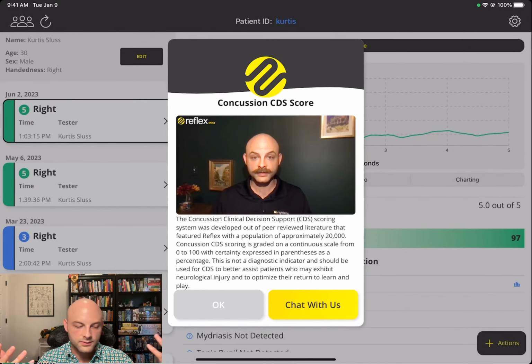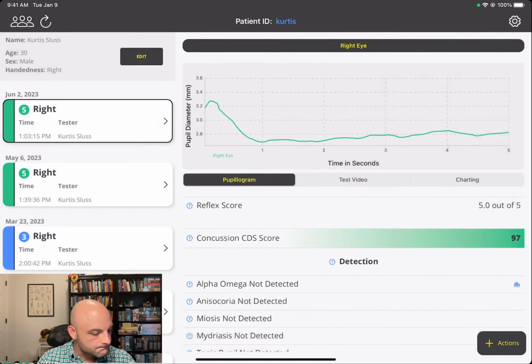So a ton of our customers and users utilize this scoring method for all sorts of things like dysautonomia and more geriatric related conditions like neurodegenerative diseases. So yeah, that's a really helpful measure. I encourage you to utilize it. I think we are going to expand it out from the concussion CDS score to the neuro CDS score in the near future, but in general, you can utilize that in any way you see fit. So that being said, I am open to any questions now.